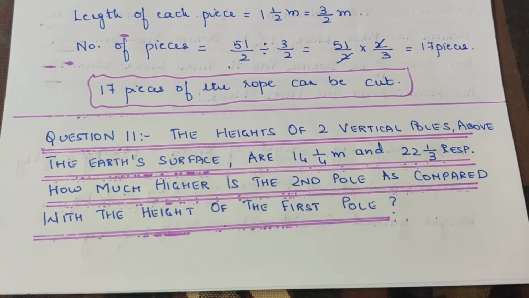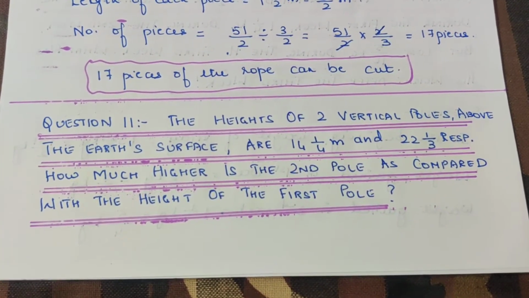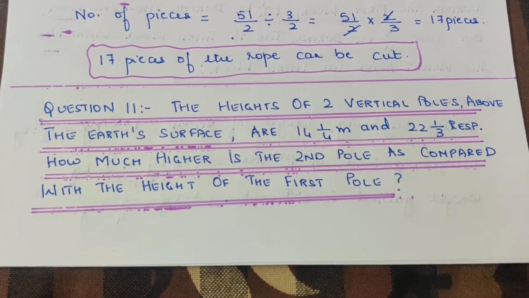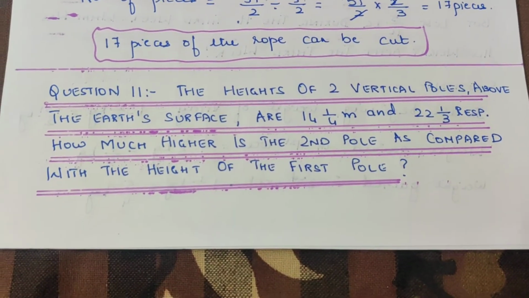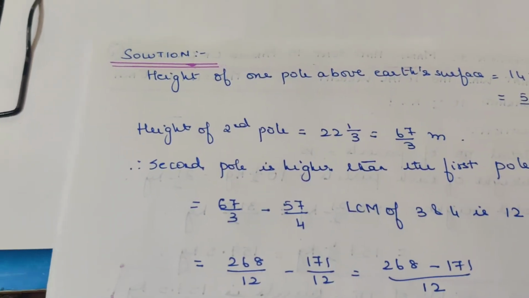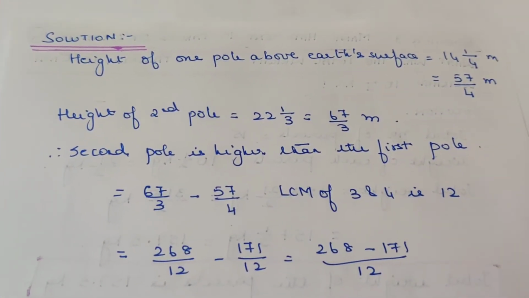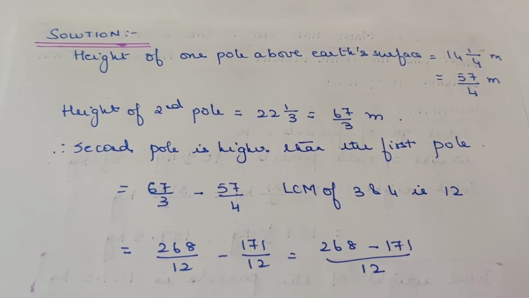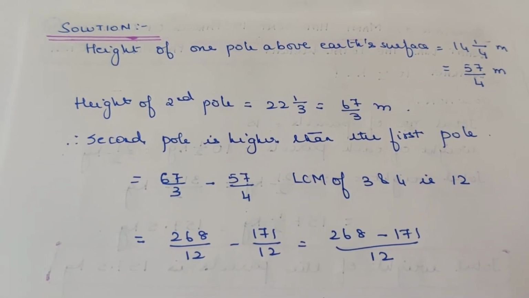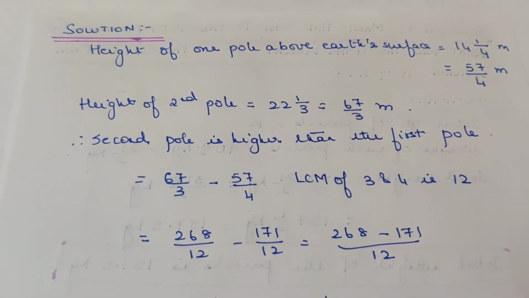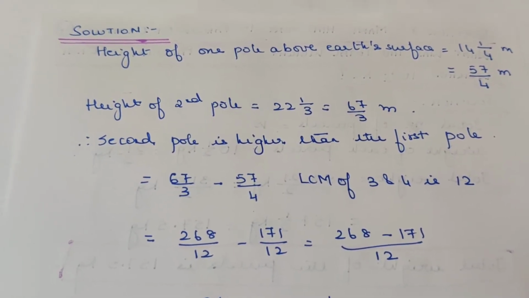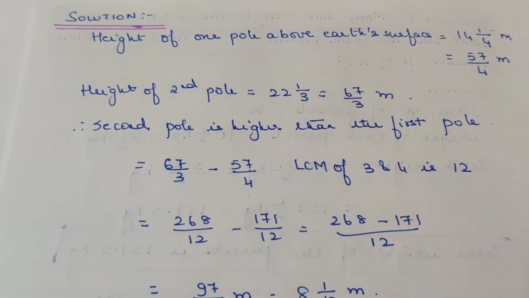The heights of two vertical poles above the earth's surface are 14 1 by 4 meter and 22 1 by 3 meter. How much higher is the second pole compared with the height of the first pole? Very simple. Height of one pole above earth's surface is 14 1 by 4 meter. On converting the mixed fraction, you get it as 57 by 4 meter. Next one, height of the second pole is 22 1 by 3, that is equal to 67 by 3 meter.